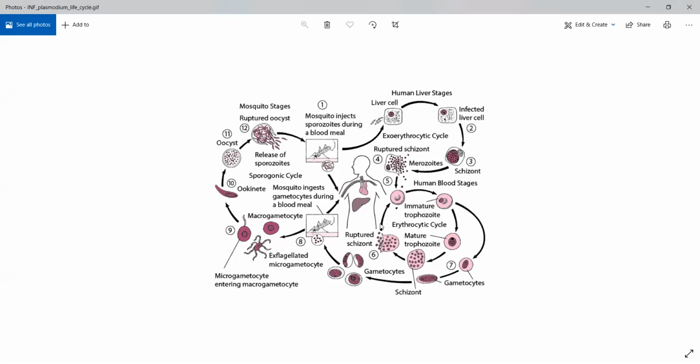ये यहाँ तक समझ में आया? Did you understand what is the erythrocytic cycle? Or do you want me to repeat? Yes, sir. Anyone who has doubts? You can put it in the chat as well if you didn't understand, or if you want me to repeat it. Sir, immature trophozoites एक बार बोला सर.